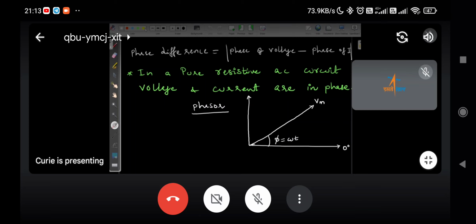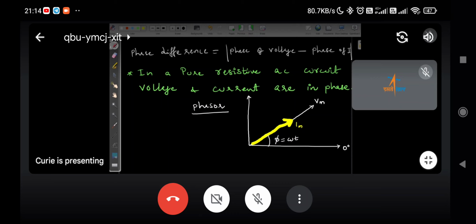Current is in phase with the voltage. So we will just mark it here, on the same phase, in phase with the voltage. So that is going to be I naught, that's Im.